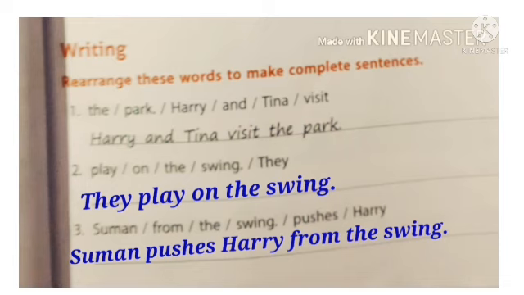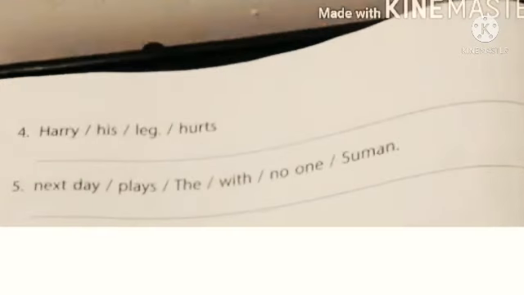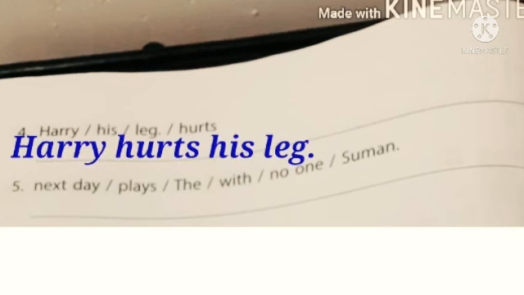See, whenever we are writing the name of any person in a sentence, the first letter should be a capital letter. Here you can see Suman, the starting letter S in capital letter, and Hari, the first letter H in capital letter. So whenever we are writing anyone's name, the first letter should be a capital letter. The fourth one: Harry, his leg hurts. So how to make it a sentence? First we can write: Harry hurts his leg. Then finally full stop.